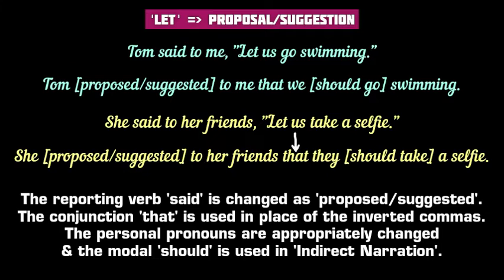The conjunction that is used in place of the inverted commas to join the two clauses. The third person pronoun they is used in the nominative case as the subject of the subordinate clause in place of us. And the modal should is used for let. So this is how we change the let sentences into the reported speech.